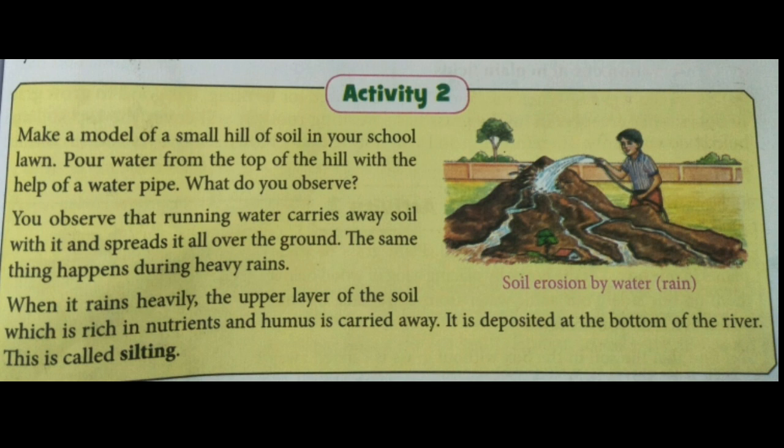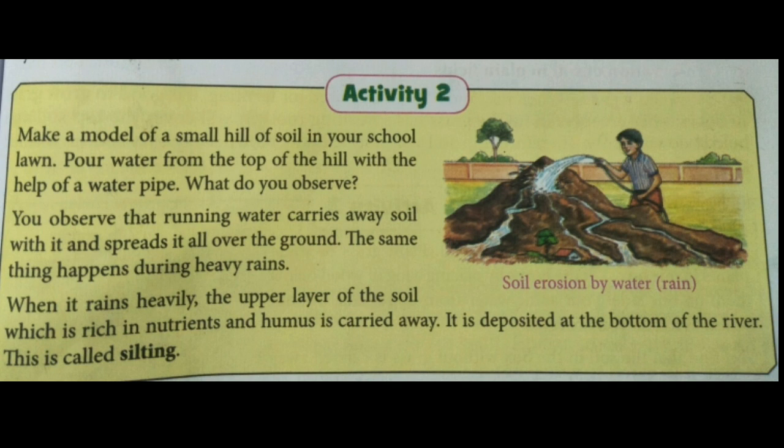So when this layer of soil is carried away by the heavy rain, the nutrients and humus are also carried away, and this gets deposited at the bottom of the river. This is called silting.